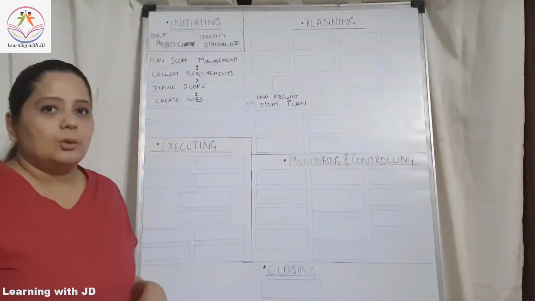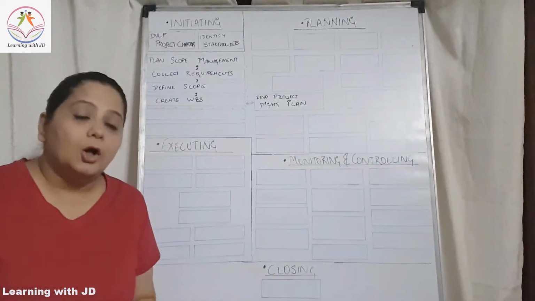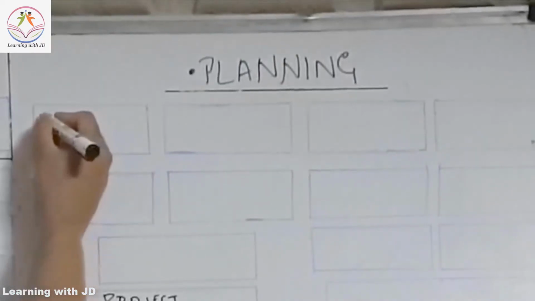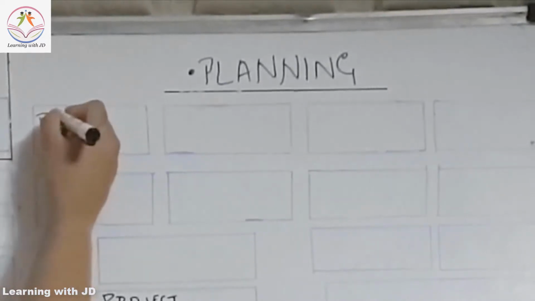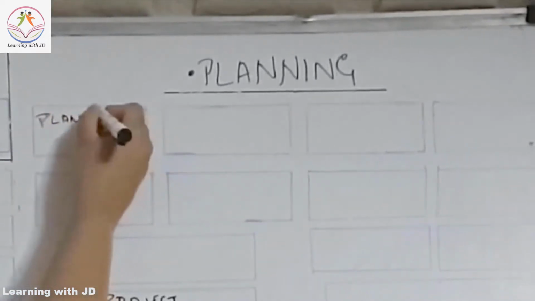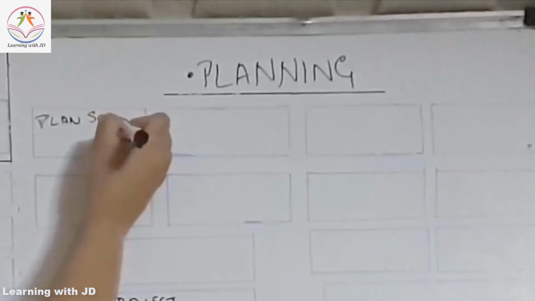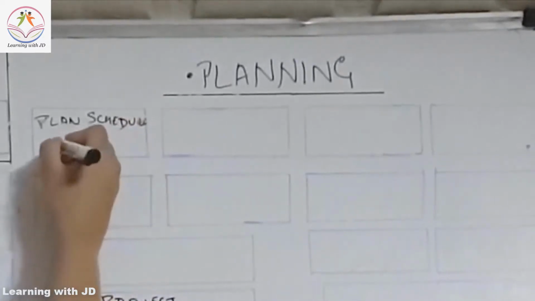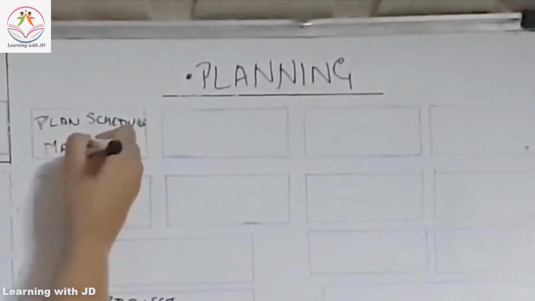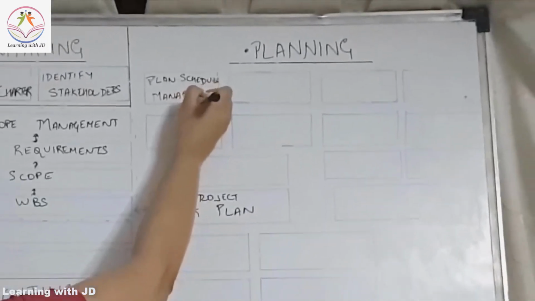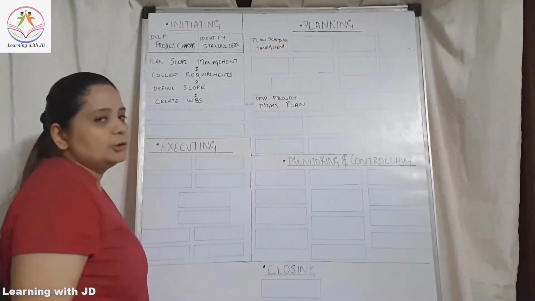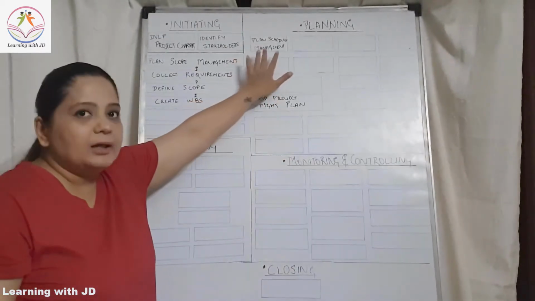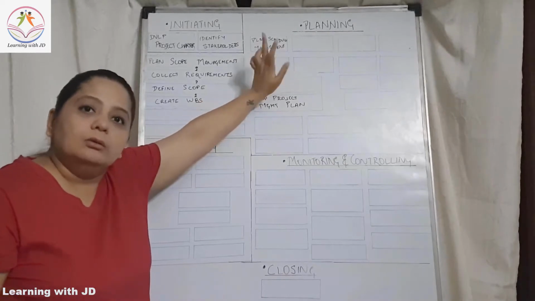Now once you have done the scope, what is the next thing that you will have to work on? That is chapter 6. It is about schedule. You will plan schedule management, which means that you are going to mention how you are going to plan your schedule. All the how-to part is going to be a part of plan schedule management.